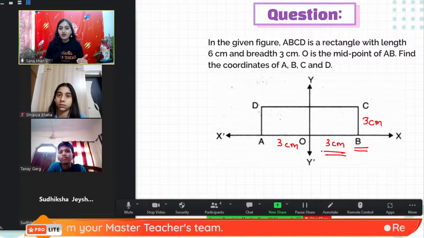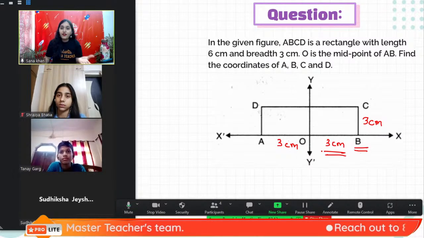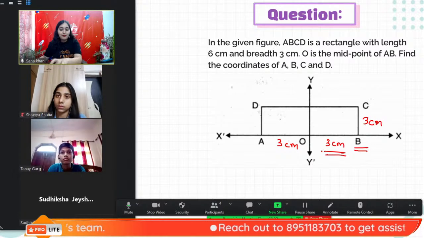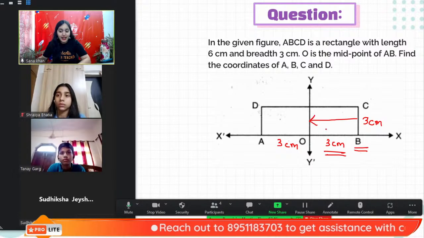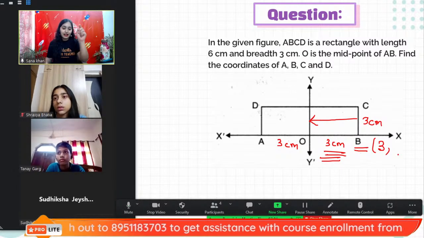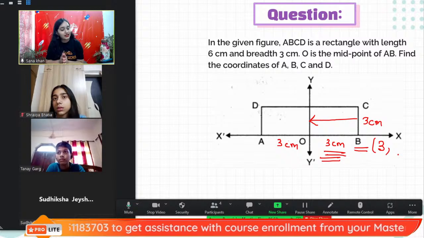So what you have to remember, bachcho, is that distance from the axis and coordinates have a direct relationship. For example, here it is given that the distance from the y-axis is 3 centimeters. That means definitely the x coordinate is 3. That is how you have to solve such type of questions.